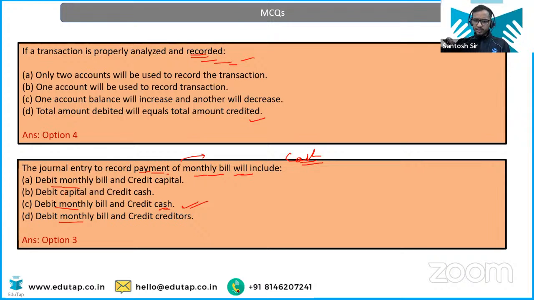And let me check the chat section. Yeah, everyone is correct. Not everyone. Few of you are. Why Garima? You are saying B, debit capital. I think it is a typing mistake. Okay, no problem. And everyone else is correct, I guess. Very, very good, everyone.